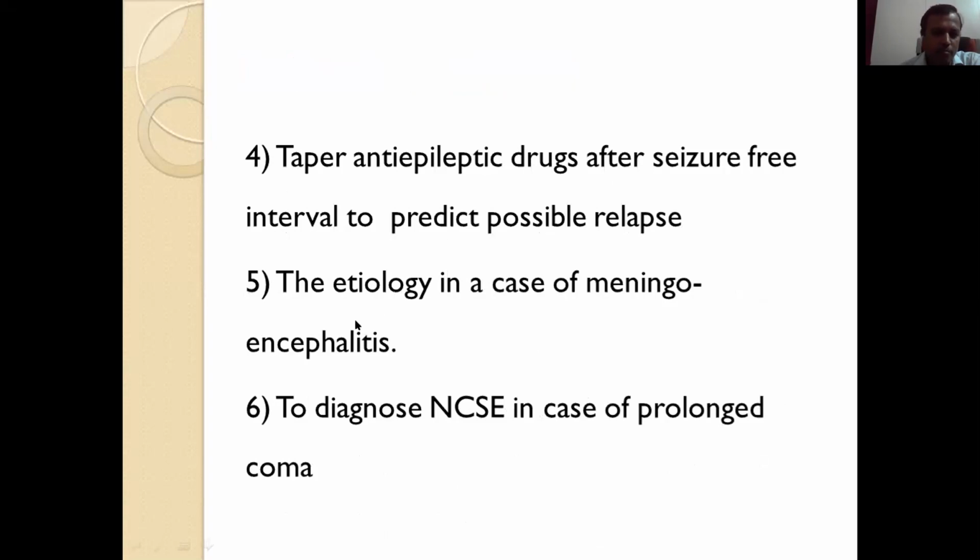In some cases of meningoencephalitis, like herpes encephalitis, EEG can show PLEDs, that is periodic lateralizing epileptiform discharges, in the temporal region. So it helps in diagnosis. To diagnose non-convulsive status epilepticus, we can see electrical status in case of prolonged coma. So it can be useful to see electrical status in prolonged coma.